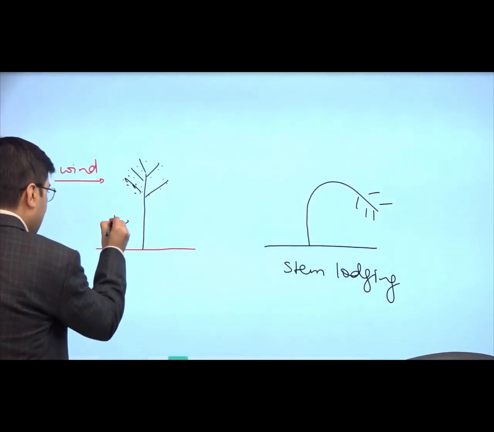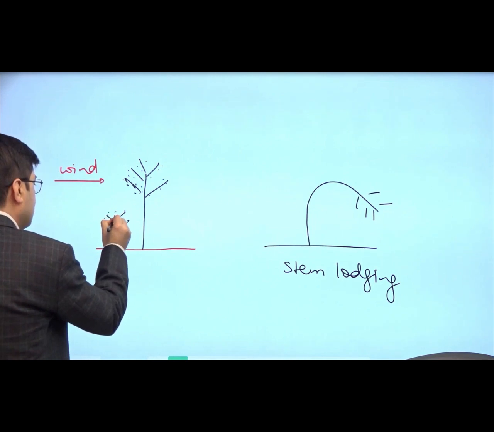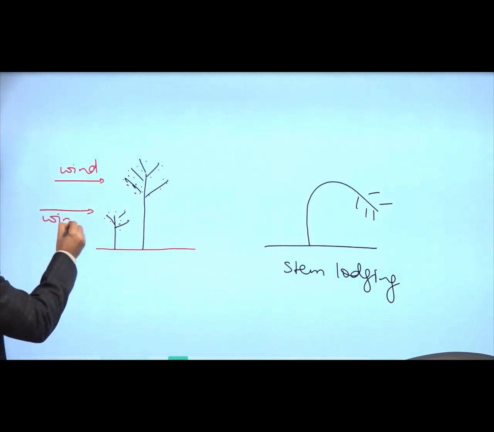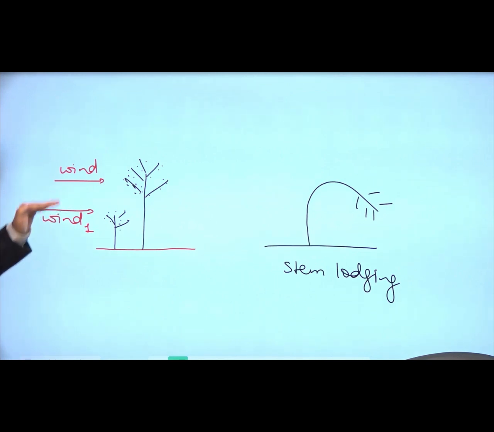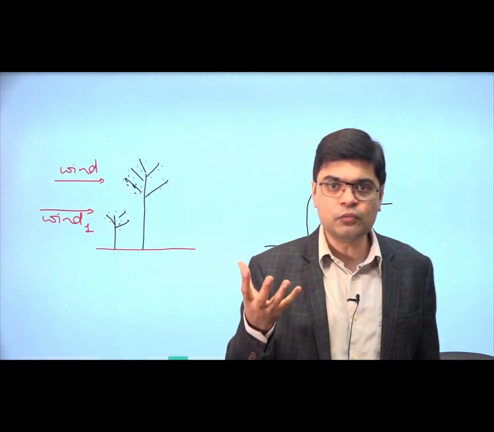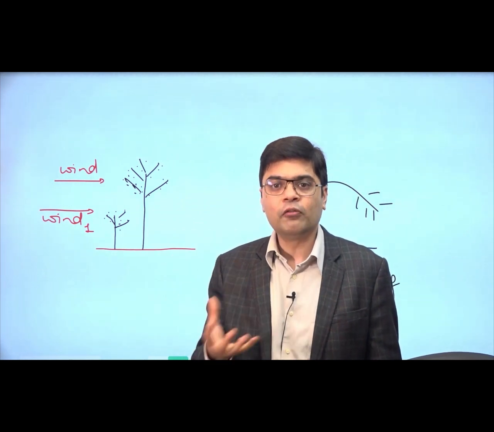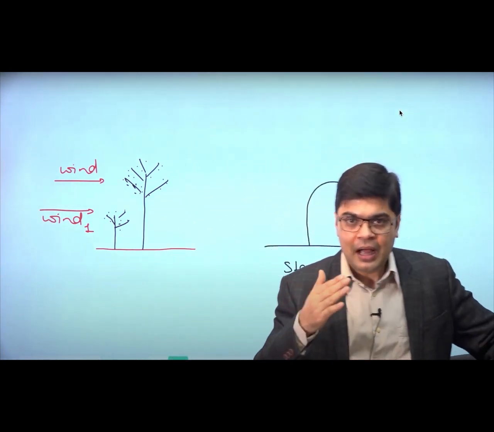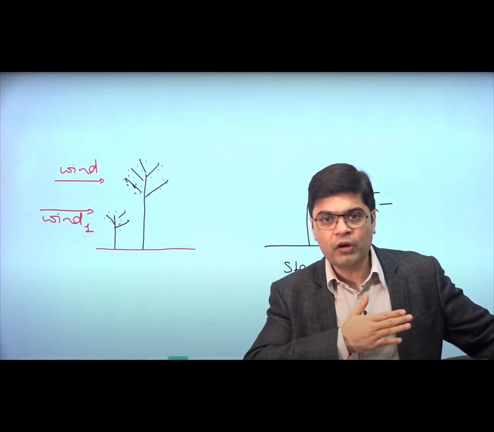Suppose a plant has the same number of grains, but a much shorter height. With the same grains and much shorter height, can I say that at this place, wind speed would be less? And if the wind speed is less, because of the friction, less wind speed means stem lodging could be prevented. So when you look at this Sonora variety, it was a semi-dwarf variety which could prevent stem lodging. If I can prevent stem lodging, that means I can now cultivate this particular crop over a very large area.